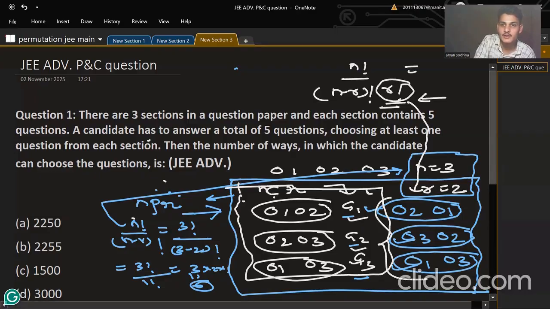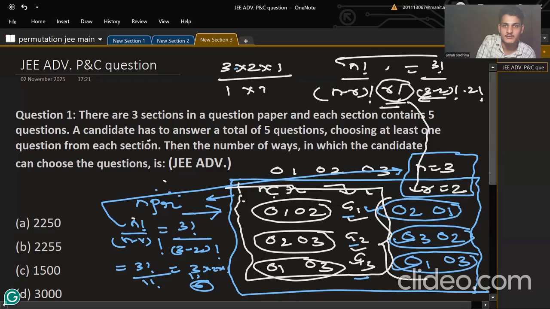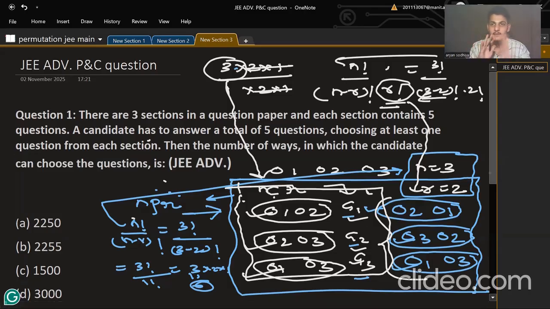Okay, so now calculating it, 3 factorial upon (3 minus 2) factorial times 2 factorial. So 3 factorial is 3 into 2 into 1, and this is 1, and 2 factorial is 2 into 1. So here 3 will come, and you will see that white box only 3 count is there. So this much we have done in previous classes also. So to refresh you, I just revised both the concepts of mutually exclusive sequential as well as the nCr and nPr.